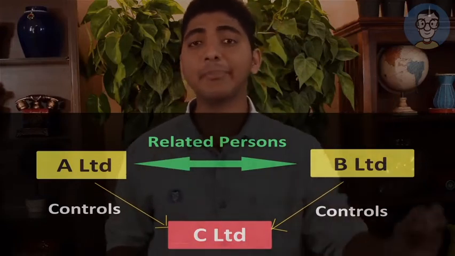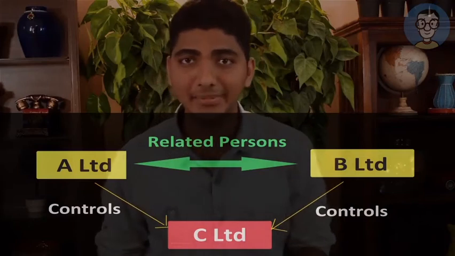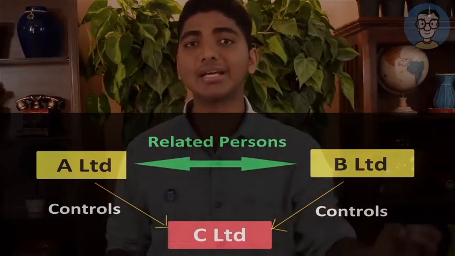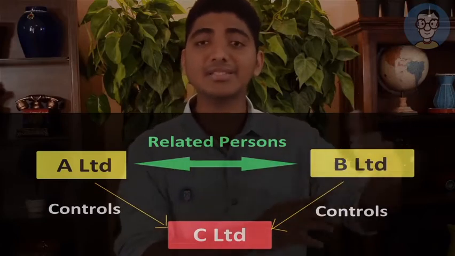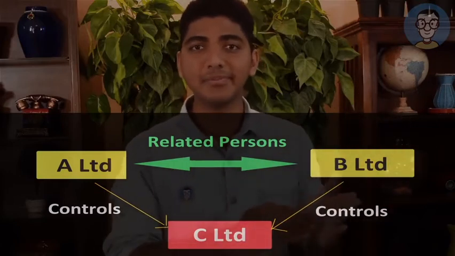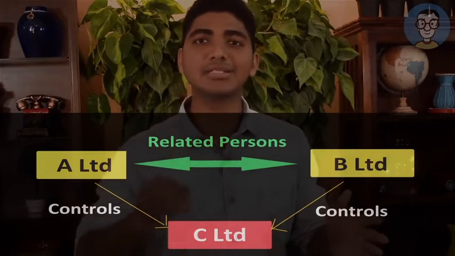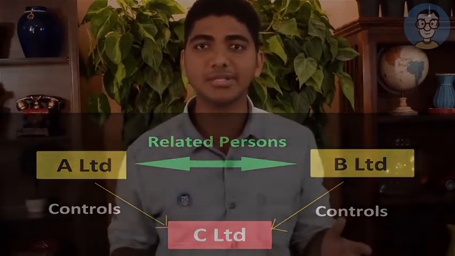A and B Limited appoints majority of directors in C Limited, hence A and B controls C Limited. Here A and B becomes related persons and any transaction between them, even made without consideration, will attract GST. So now we spoke about 3 points where one person is controlling the another, right? That was the first point we spoke.